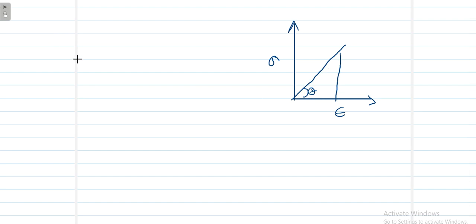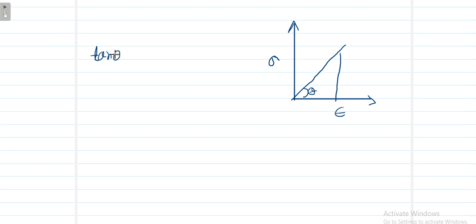And if you see the graph, when I drew the graph in Hooke's law, we have seen that in the x-axis we have strain, that is epsilon, and in the y-axis we have stress, normal stress, and our graph is linear up to the proportional limit like this. This graph is linear. So if you consider theta here, and tan theta, if we draw one vertical line here, then what do we get?